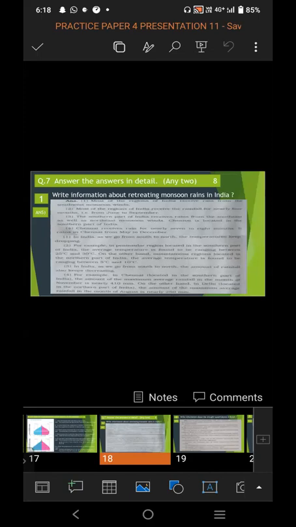Most of the region of India receives rain from the southwest monsoon winds. Most of the region of India receives the rainfall for nearly 4 months, that is from June to September. The southern part of India receives rain from the southeast as well as northeast monsoon winds. Chennai is located in the southern part of India. Chennai receives rain for nearly 7 to 8 months, from May to December.